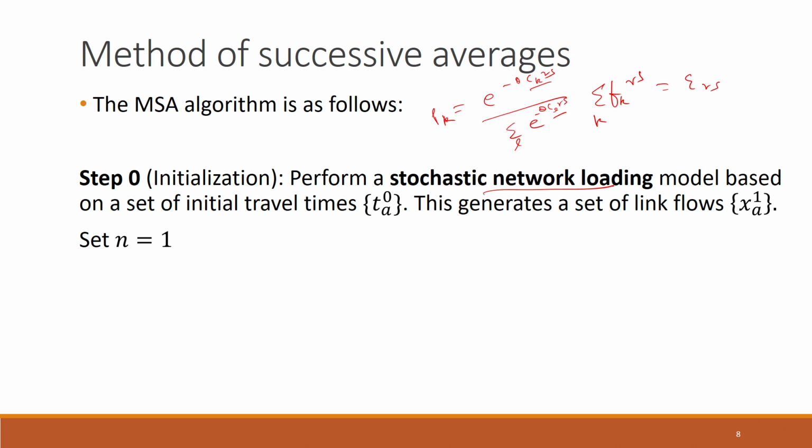Now how to start with one set of measured travel times here? If you remember, in the case of deterministic user equilibrium, the measured travel times are the deterministic travel times. When we were doing all or nothing assignment, what we had done is that we had set zero flow on all of the links, and that gave us the free flow travel times.